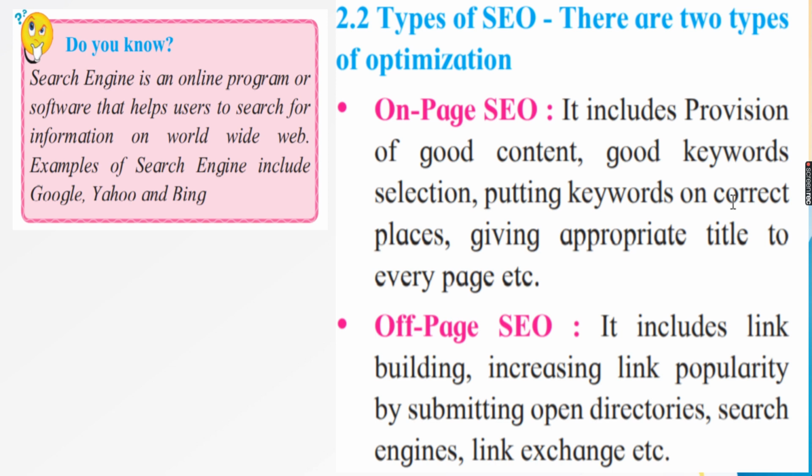But let's take an example. You have a cake shop business, and you have a website for it also. I have a chocolate business. So definitely you may purchase chocolate from me, and in return I may promote your cake shop and your products. So we can have good communication and promote each other's business. My website will have a link to your website, and your website will have a link to my website as well. That is known as link popularity.